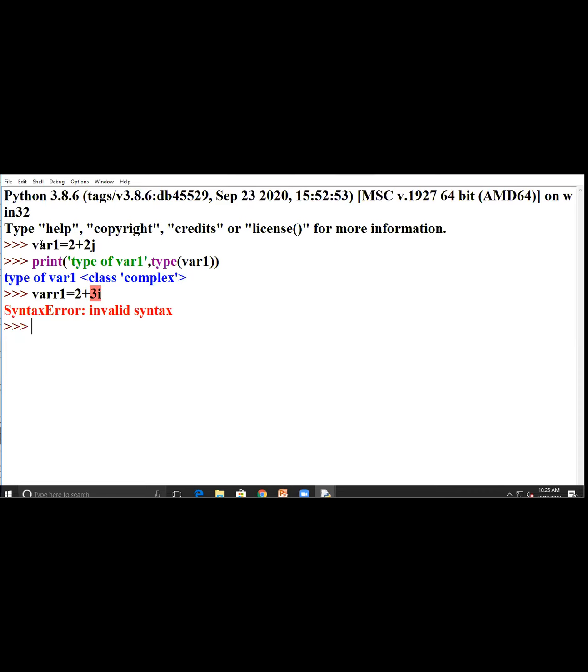You have to see here. But j is a real part, so that's why it executes quickly. But I represent the imaginary part. The complex number program we will execute in C or C++. In Java also we can execute this part, but in Python this part will not execute because I represent the imaginary part. If you are writing any variable, first, for executing this imaginary part, we will convert